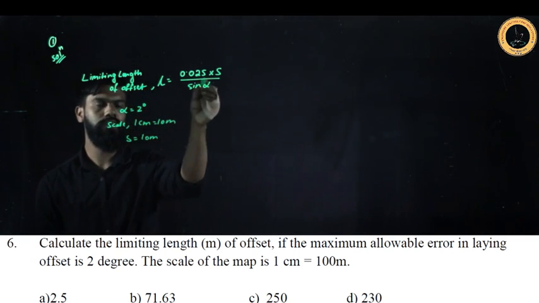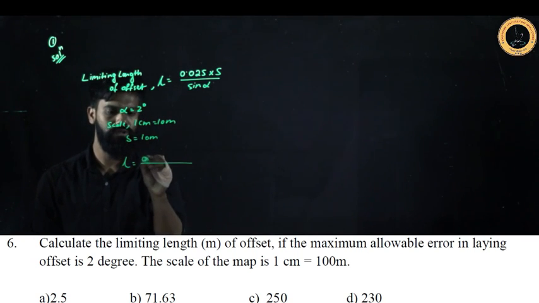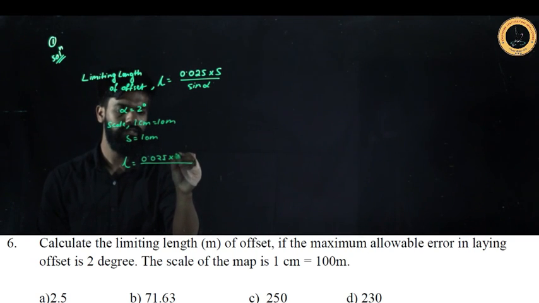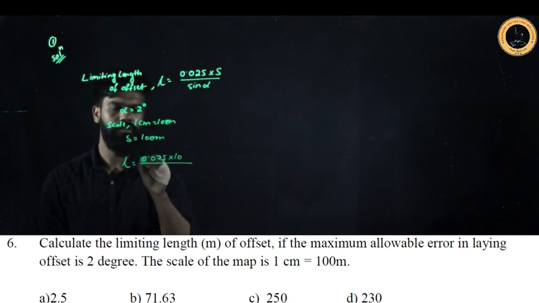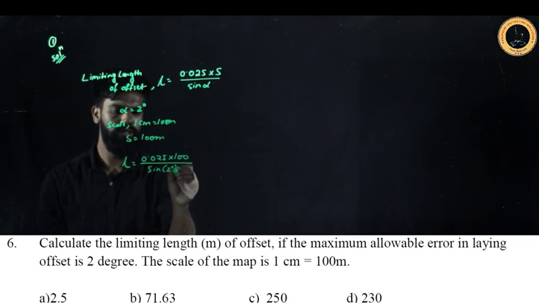So if you put this value here, then L is equal to 0.025 into S, that is your 10 meter. Sorry, it's 100 meter. The question is displayed as 100 meter, not 10 meter. So your S value will be 100 divided by sine of 2 degree.